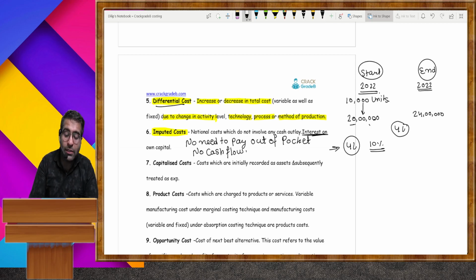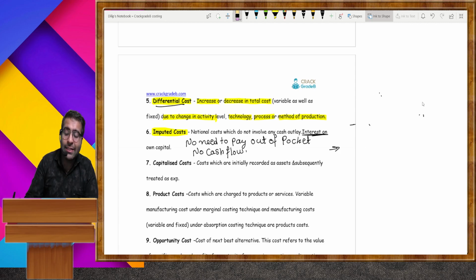There are a few examples in past exams. A question regarding imputed cost was asked: take out of the following, what is the imputed cost? So write it. A, first of all, interest on capital.